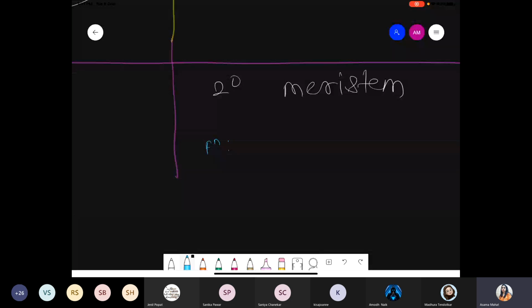Later stage means the plant has obtained proper height, leaves, branches, everything is okay. Now we have to increase the diameter, the trunk size will increase. Now the plant increases wood formation, so that time we are talking about the secondary part. So the main function of the secondary meristem is to increase the girth, or you can say the diameter, of the plant.